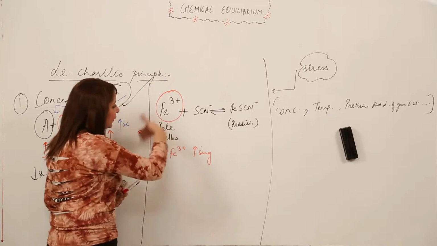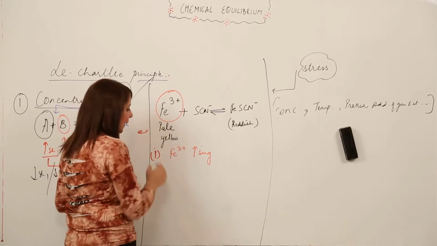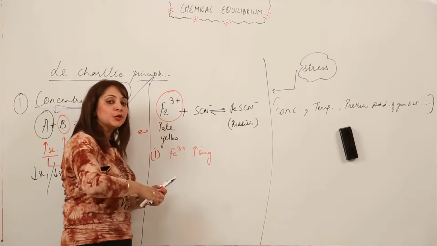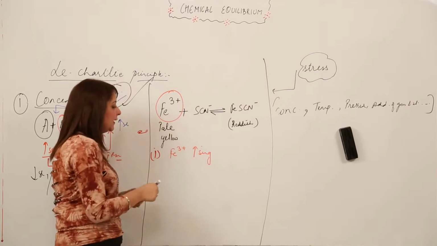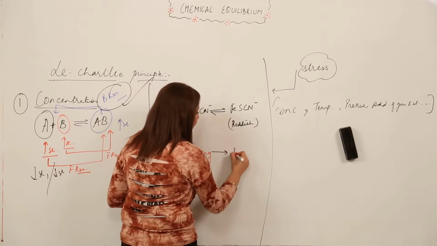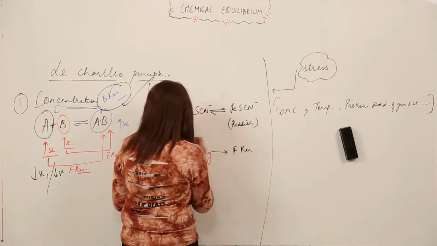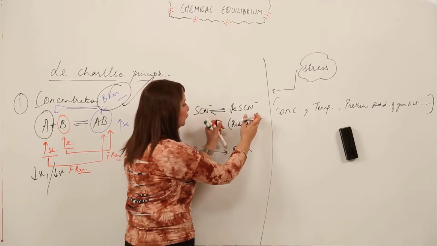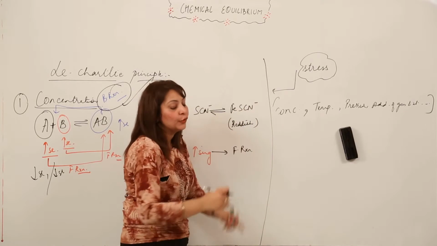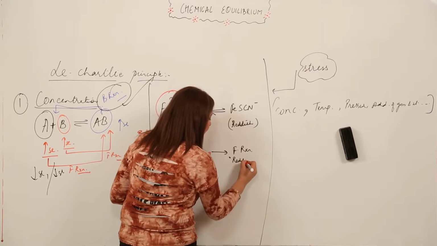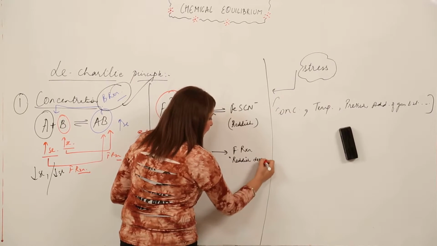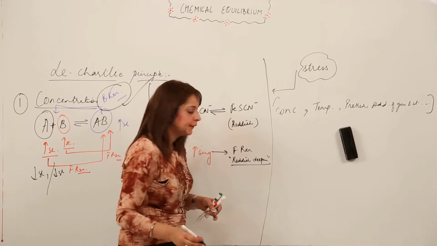So we are just increasing the concentration of ferric ions. So what will happen? Equilibrium will shift in that direction in which it gets more consumed. So obviously, which reaction will be favored? Forward reaction will be favored, because more and more Fe3 positive ions will combine to form FeSCN. And what result will we get to see? The reddish color deepens, or you can say it becomes darker, right?